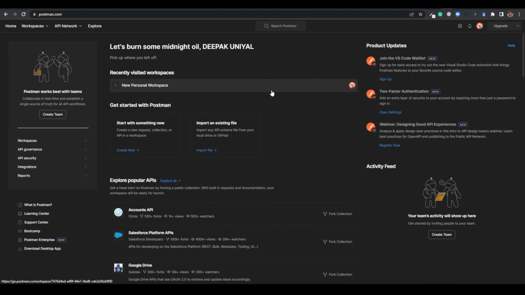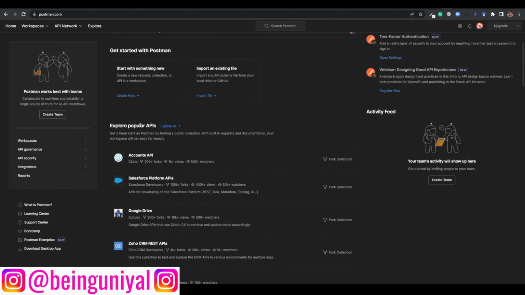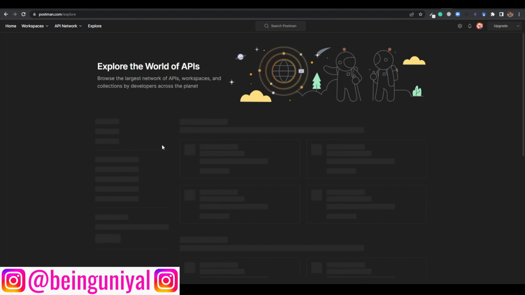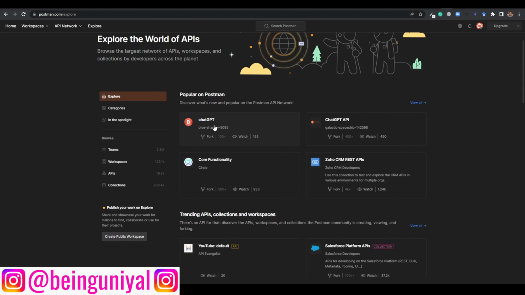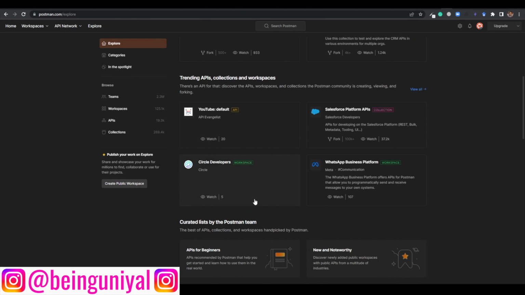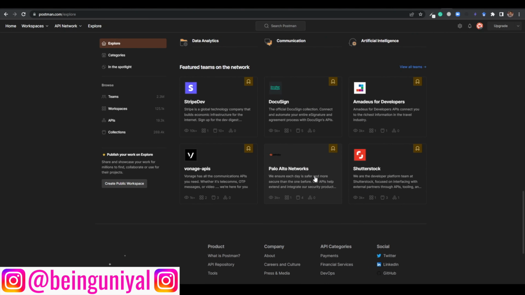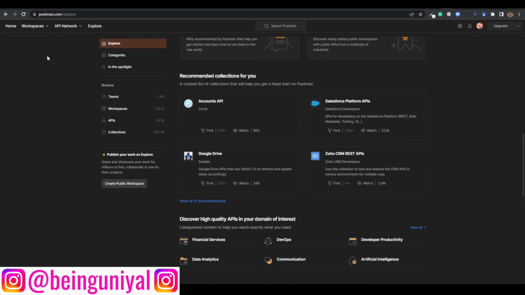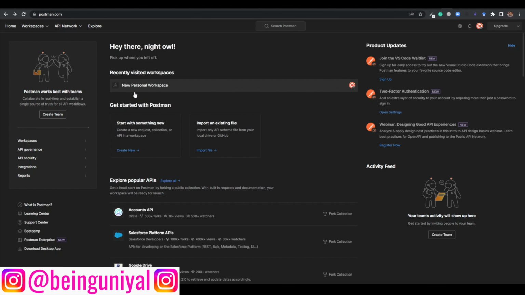If you see the home page of Postman, you need to use this URL, postman.com. Here you can see there are a lot of APIs. Explore popular APIs, so you can explore all of these. See, the ChatGPT API is also here. You can use these APIs in your business, in your product development, or as a student, you can explore these APIs and try to make some fun projects as well. That depends on you, what you are going to do.